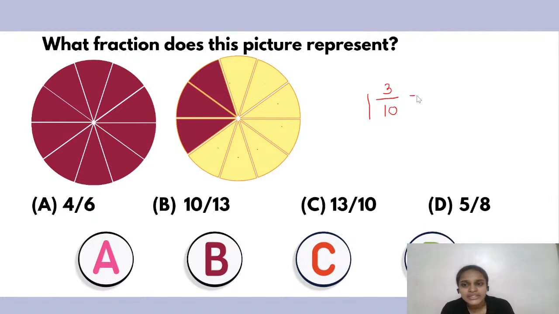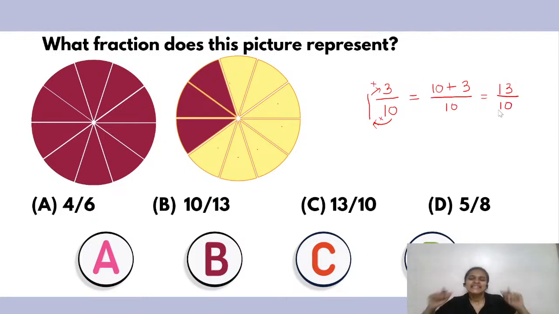So when we convert it, what do we get? So 10 multiplied by 1. So it is 10, right? And then plus 3. 3 upon my denominator, which remains the same, right? So what do I get? 13 upon 10.